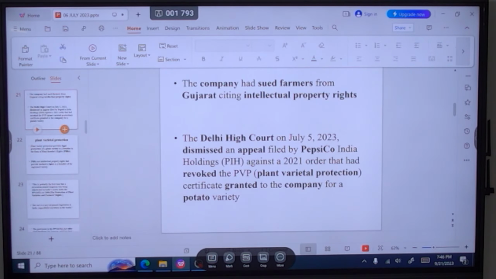varietal protection that was granted to the company for the potato variety. A potato variety which must be there. So the PepsiCo company has its intellectual property rights on that potato, and this is the case over there.